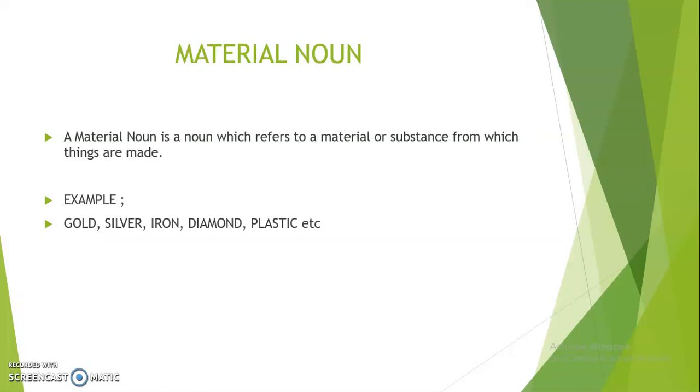Now last, number 5, is material noun, or concrete noun. Okay, children? A material noun is a noun which refers to a material or substance from which things are made. For example, gold, silver, iron, diamond, plastic, etc. are called material nouns. The ring is made of gold. So ring is what? Noun. And gold is what? Material noun. Why material noun? Because it is the name of a matter.